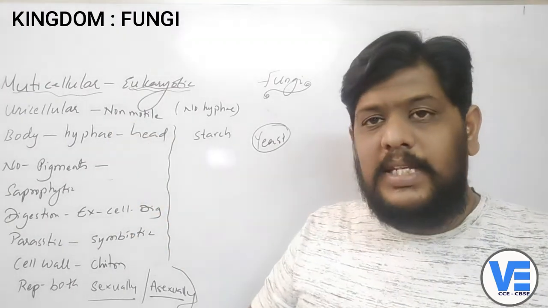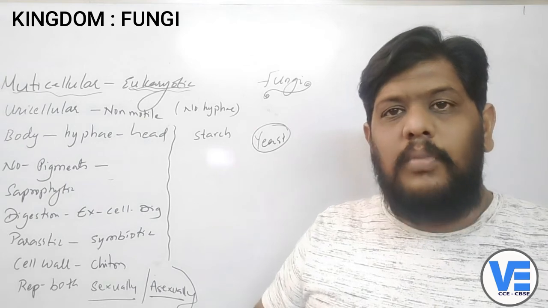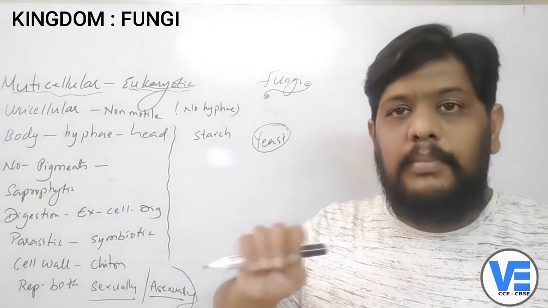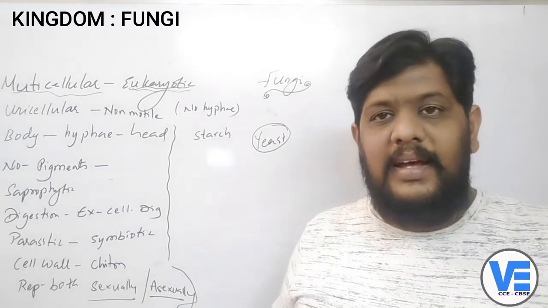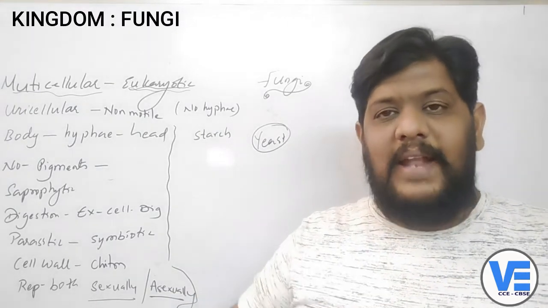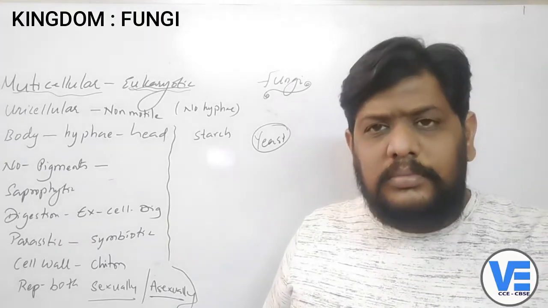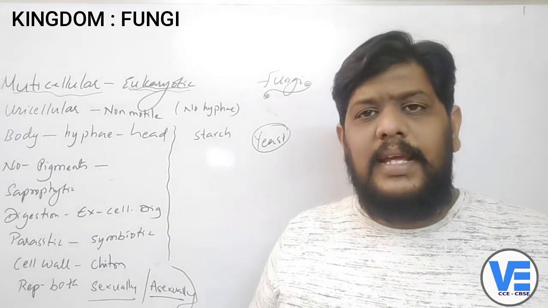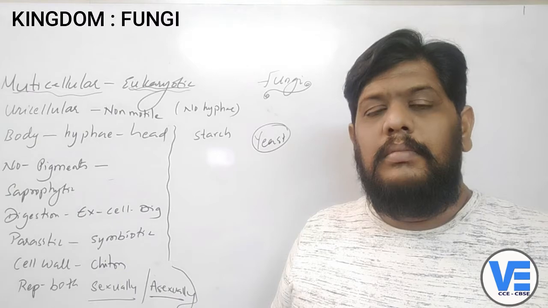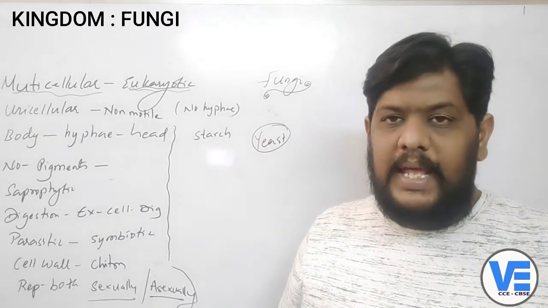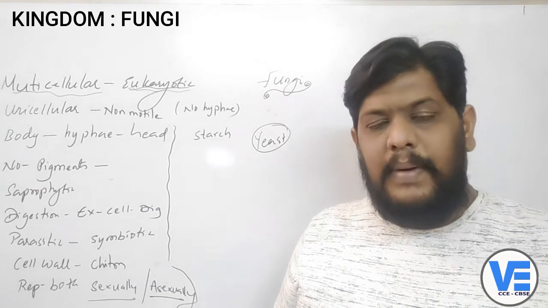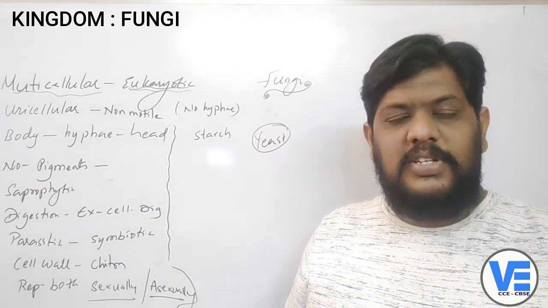And now the next point is that these are non-motile in nature. We have seen that the amoeba moves with the help of pseudopodia, paramecium moves with the help of cilia, bacteria move with the help of flagella, right? So each and every organism has its own kind of movement, with the help of some structures in their body.